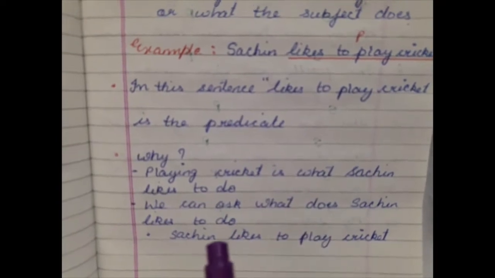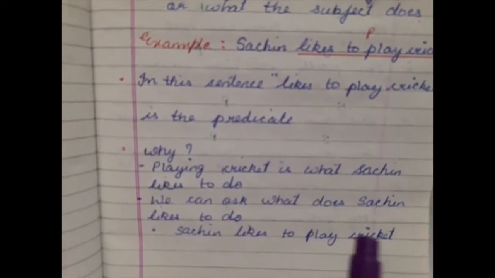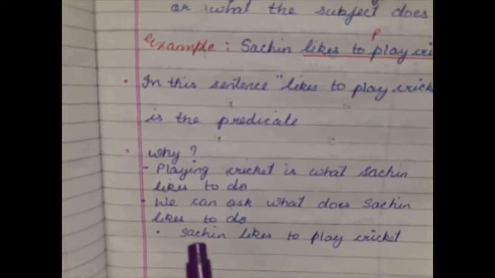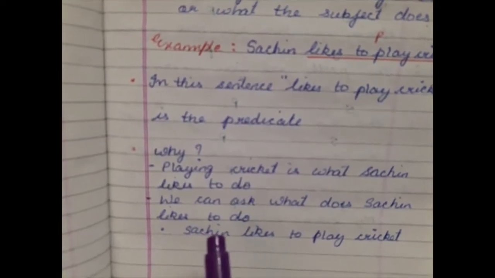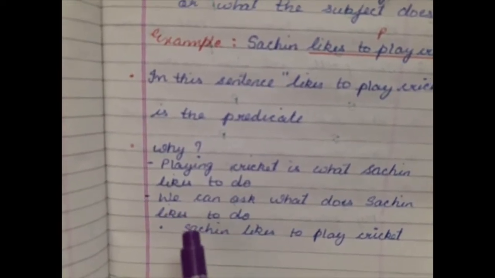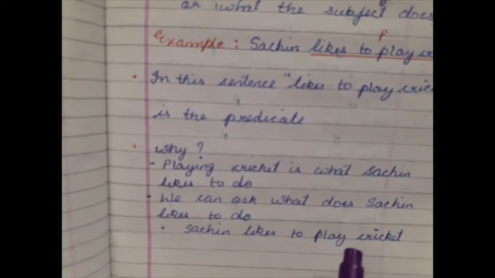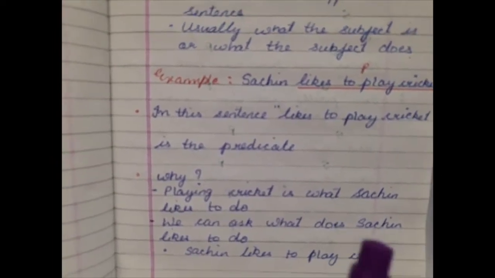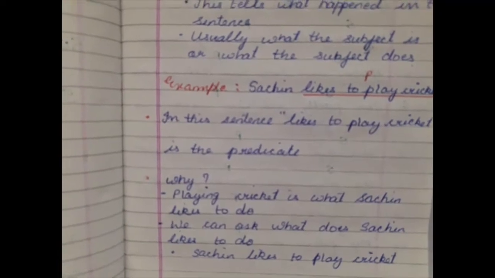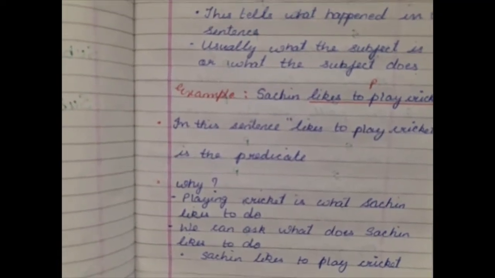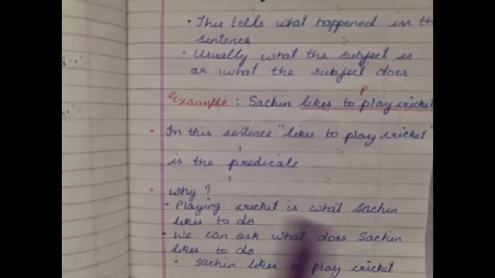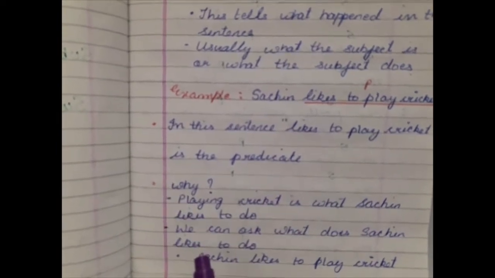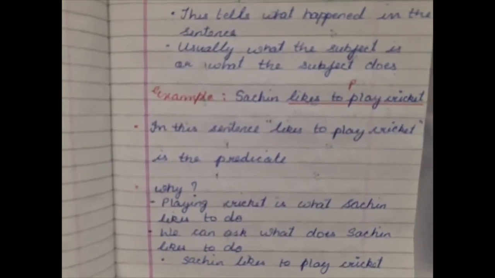The answer is the same, that Sachin likes to play cricket. So we have divided the sentence into two parts. Sachin is the subject and likes to play cricket is the predicate. Hope you all have understood what is subject and what is predicate, and hope you can bifurcate the sentence into two parts, which part is subject and which part is predicate.